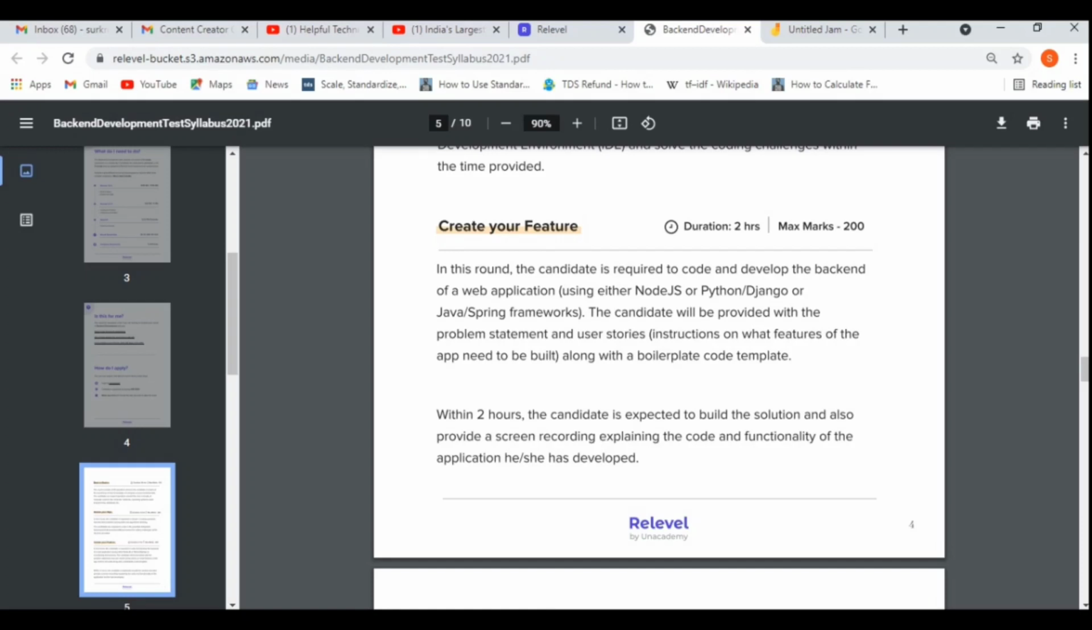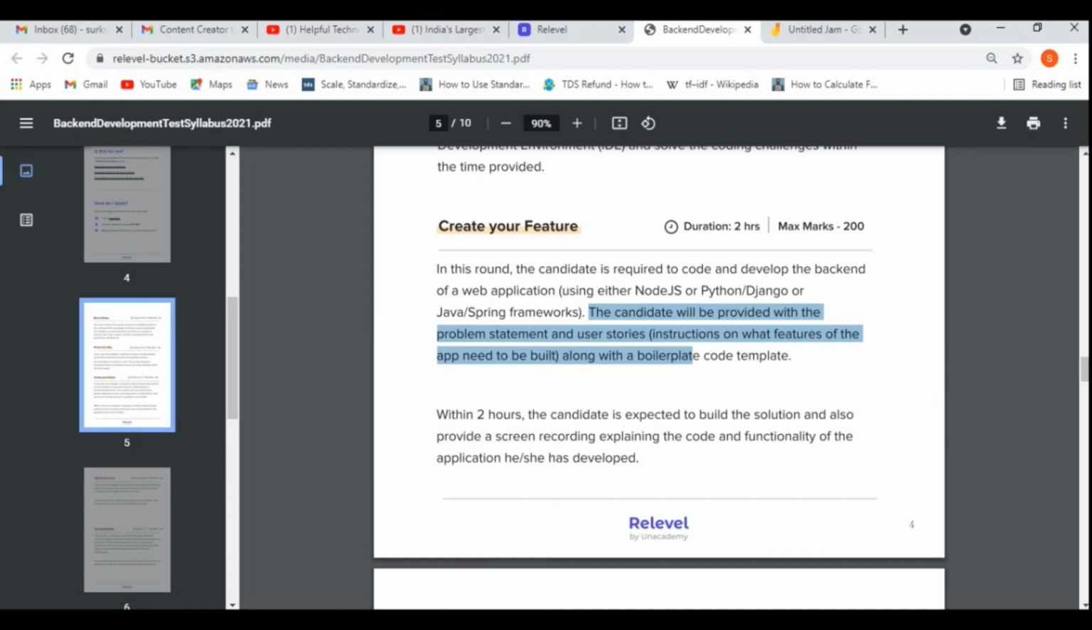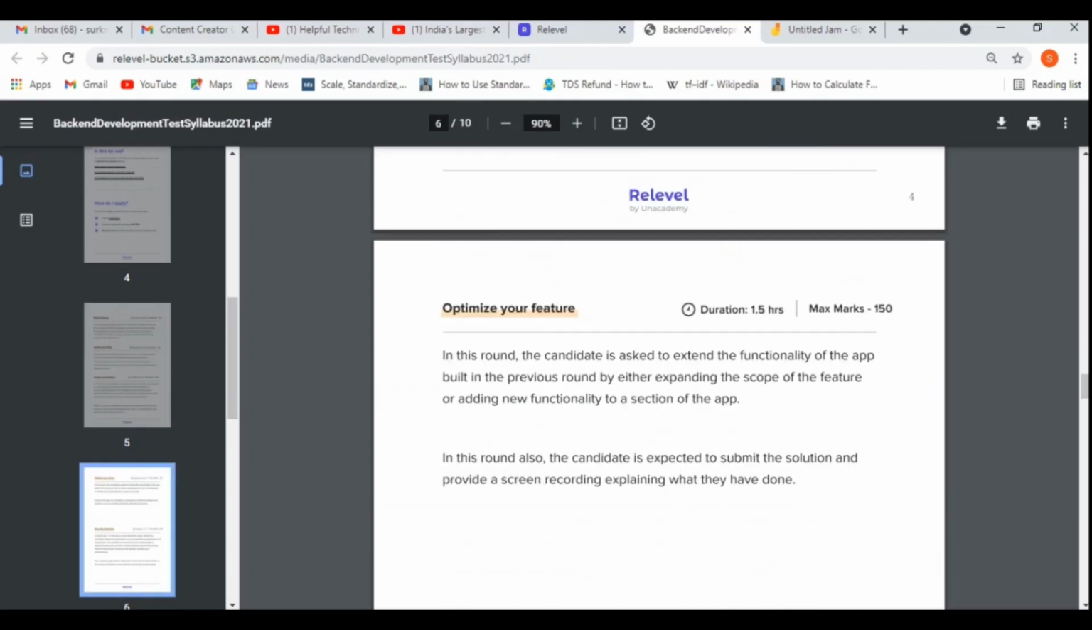The candidates will be provided with the problem statement as well as user storage, along with a boilerplate code template also. And you need to give your best. There is no negative marking or there is no rejection. You need to try, or you need to give your best to score more. So now let's see about the next phase, optimize your feature.